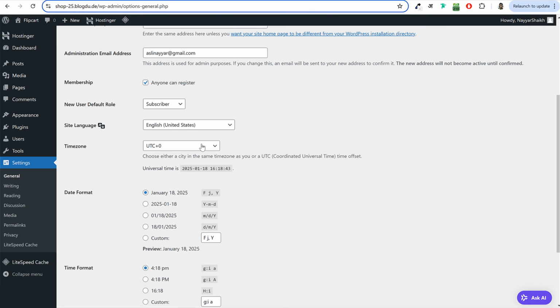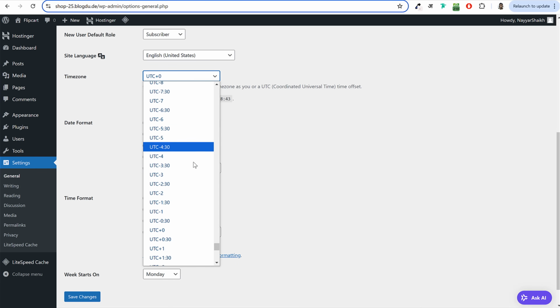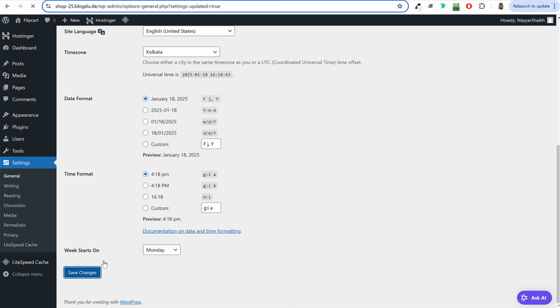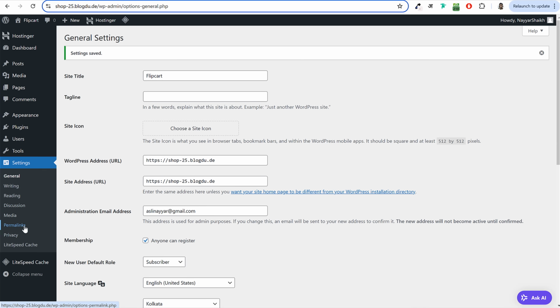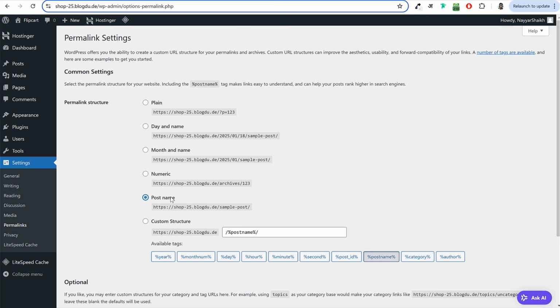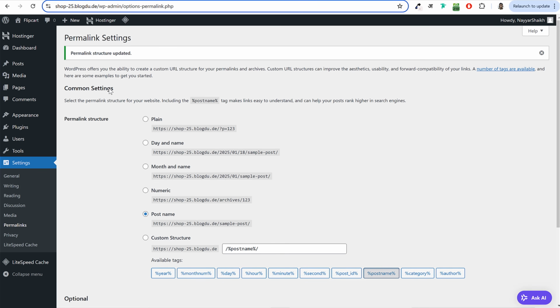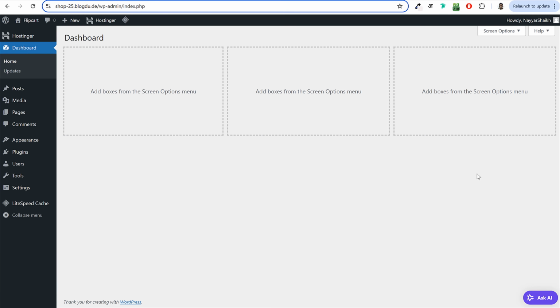Then after that, under time zone, you can change this thing. Based on your country, you can select the time zone. I'm from India, so I'll select Kolkata time zone. Okay. Click on save changes again. Now under settings, click on permalinks and make sure you tick mark post name permalink structure. If some other permalink structure is selected like this, tick mark and select post name permalink structure and click on save changes. Again, come back to your dashboard. Now with this, all the basic settings related to our WordPress website are 100% completed.